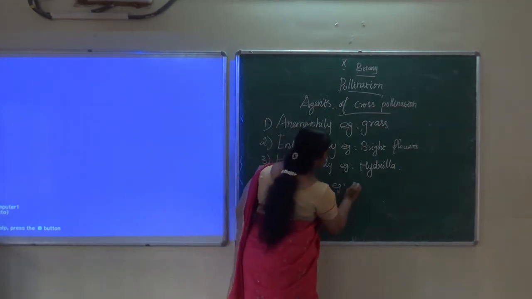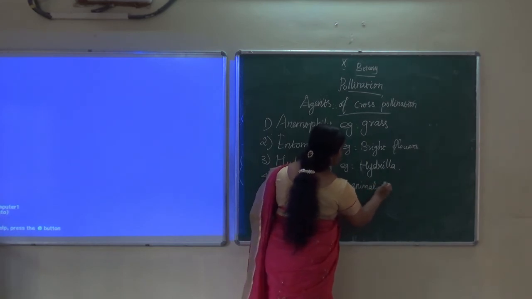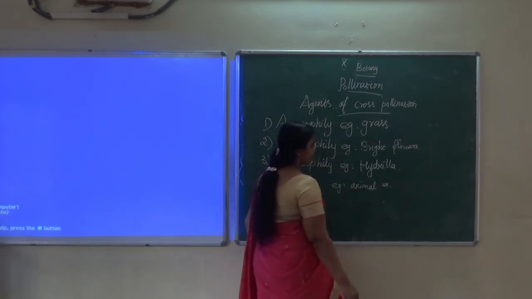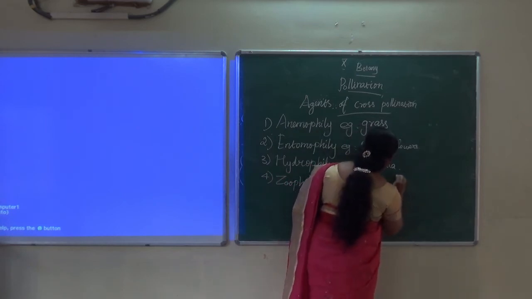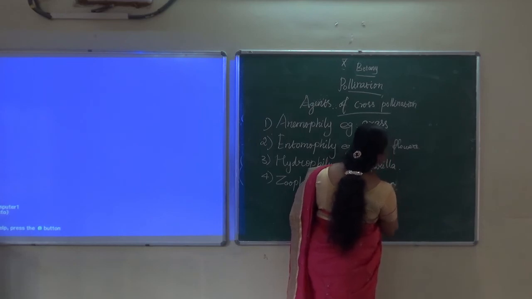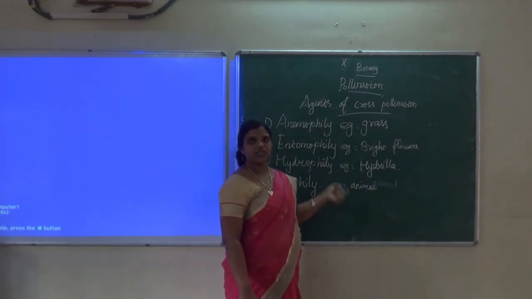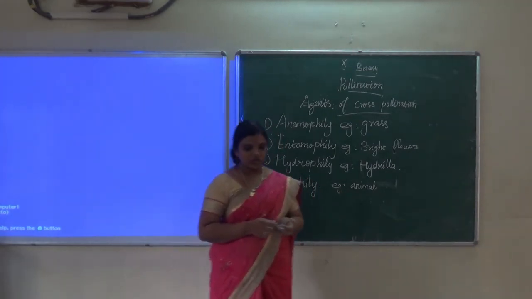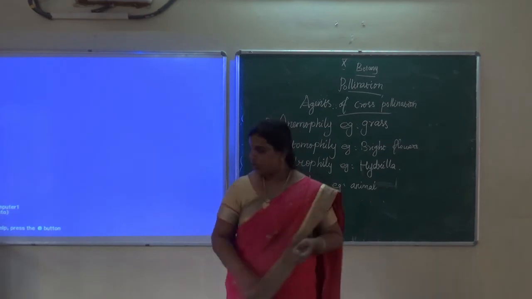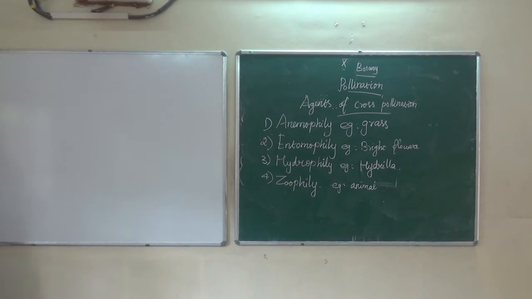Zoophily involves some animals and bright colored flowers. Those are examples of zoophilous plants. These are the agents of cross-pollination. So now we should see one video.